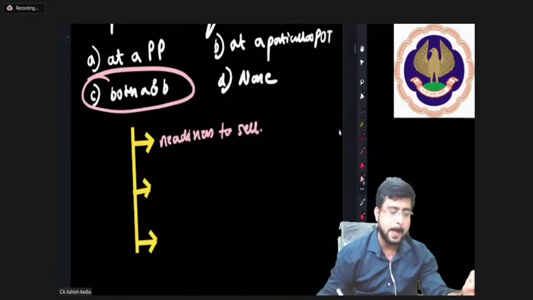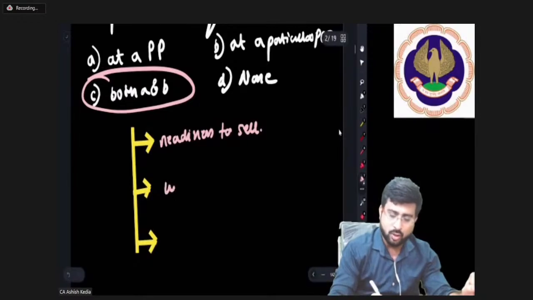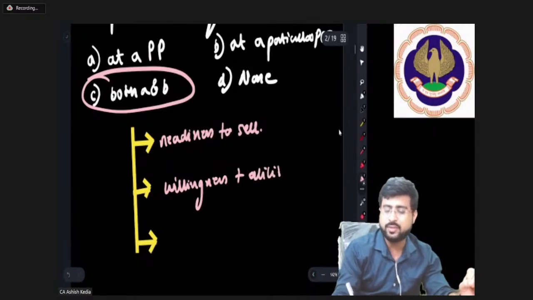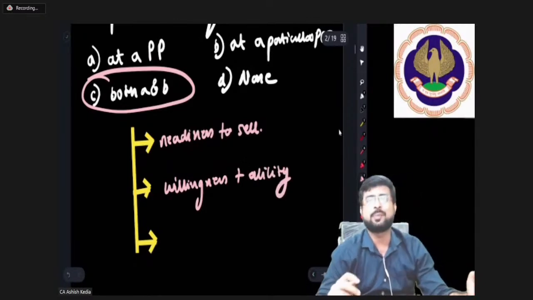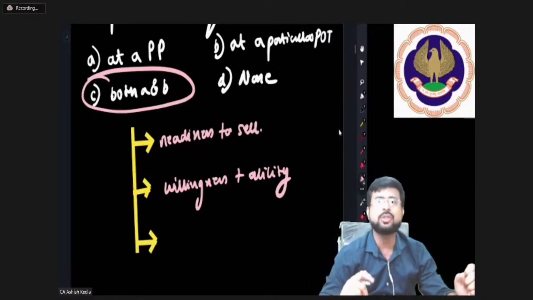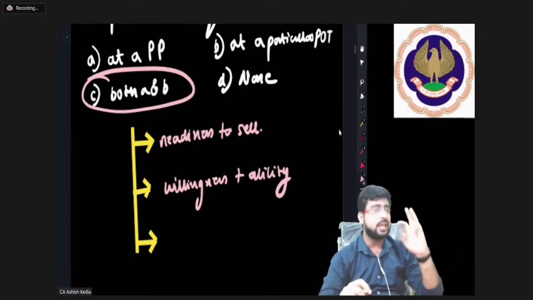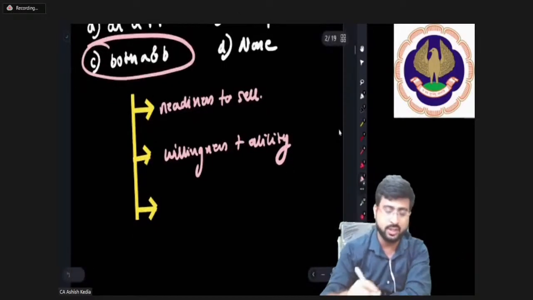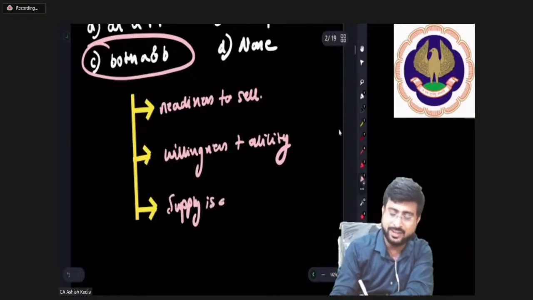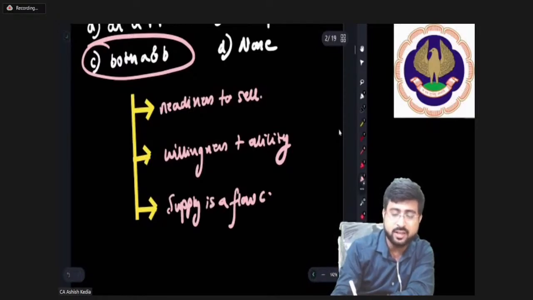Point number 2, only willingness is not enough. Just because you are willing doesn't mean anything. You also should have the ability to supply. Suppose the supplier doesn't have enough stock, so how will he supply more? And number 3 is, guys, remember this very important point, supply is a flow concept. A very important MCQ question. I need everybody to write down in the chat. Supply is a flow concept.